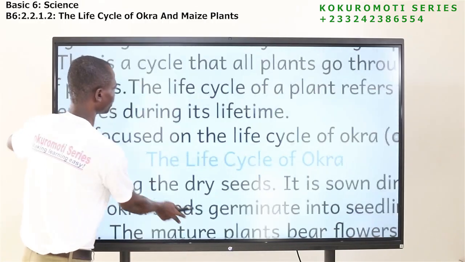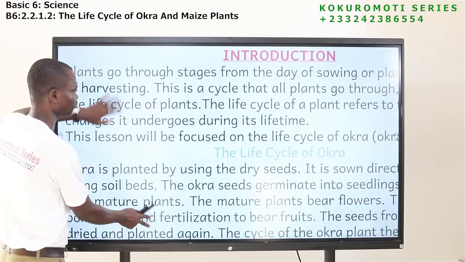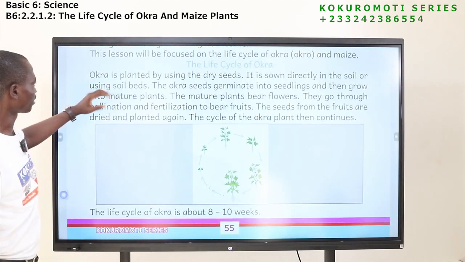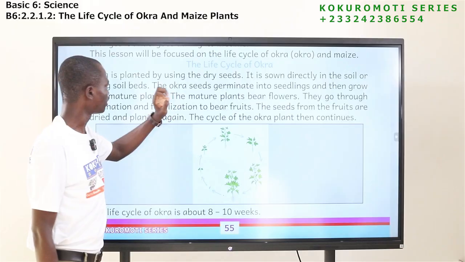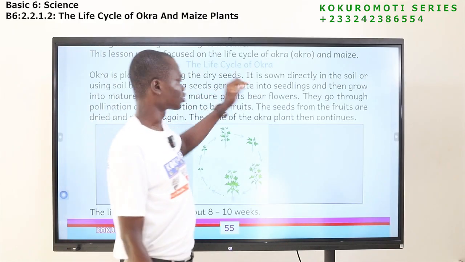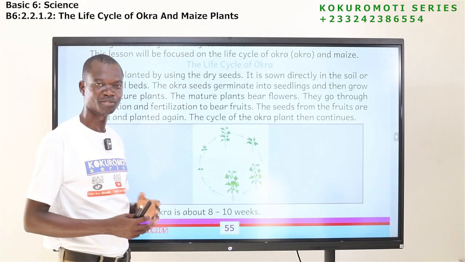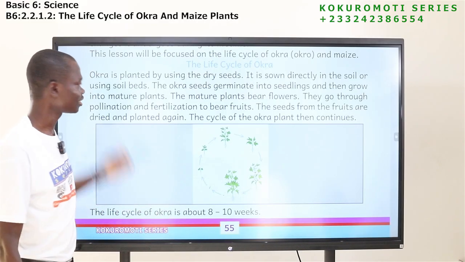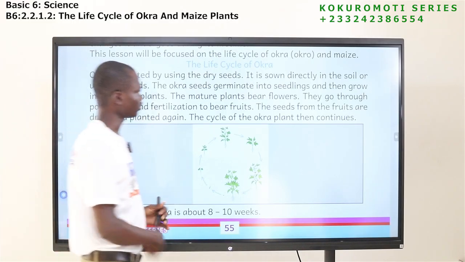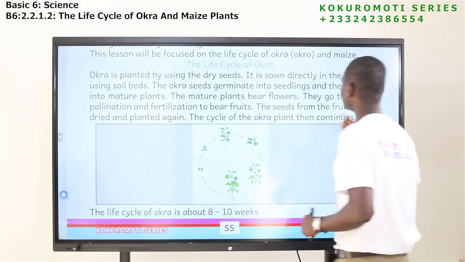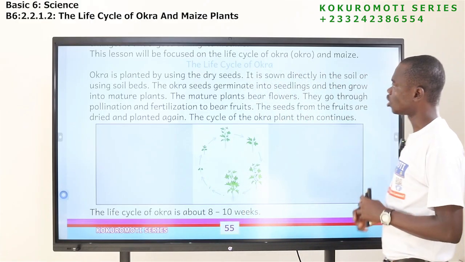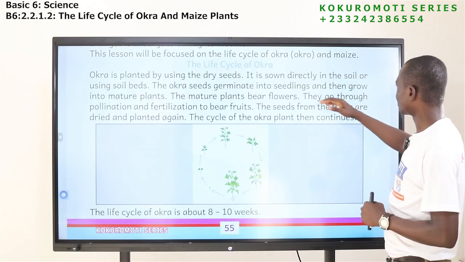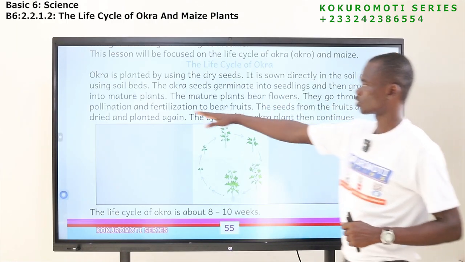Okay, now let's read what we have here. Okra is planted by using the dry seeds. So we use the dry seeds. We don't use any part of the plant apart from the seeds. So the seeds too must be dried. Okay, so it is sown directly into the soil or using soil beds. The okra seed germinates into seedling and then grows into mature plants.